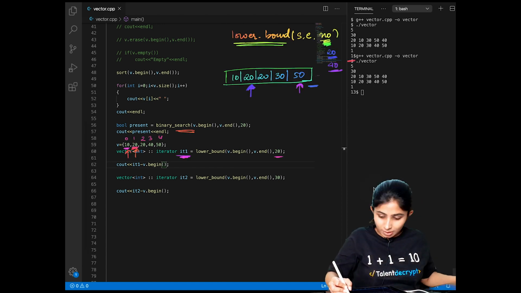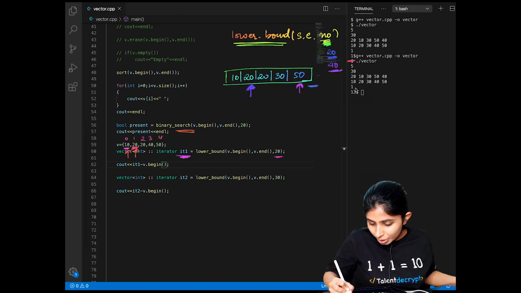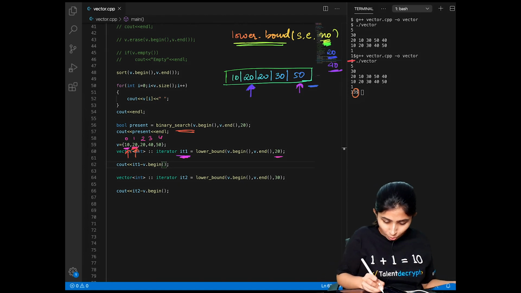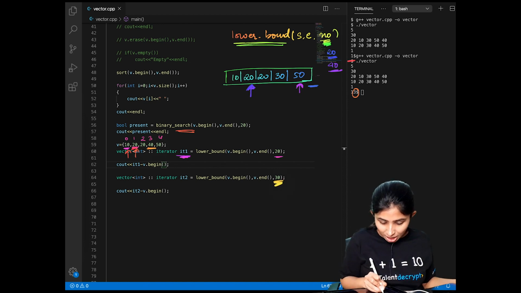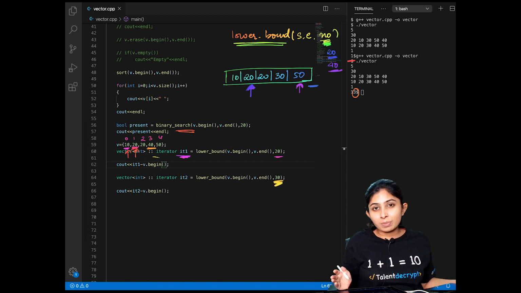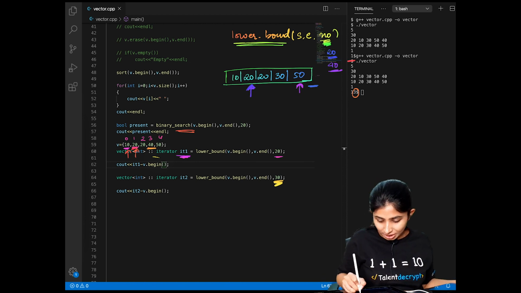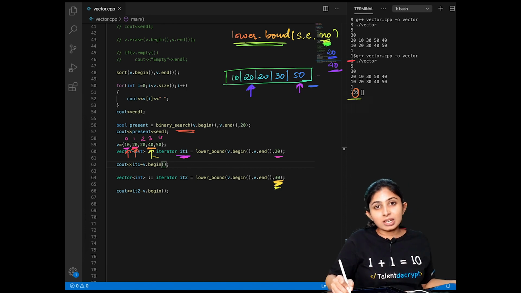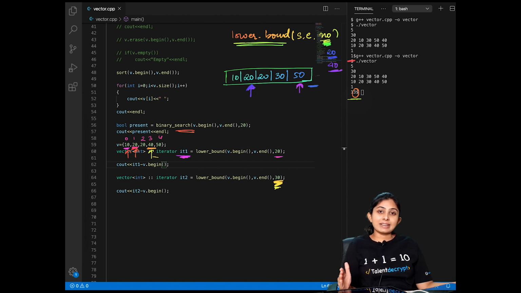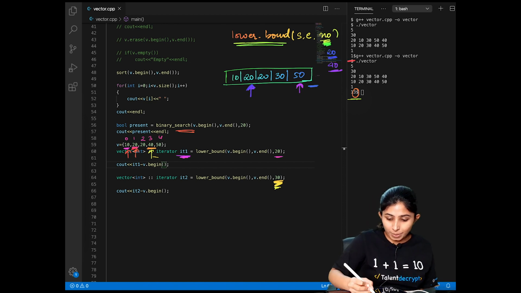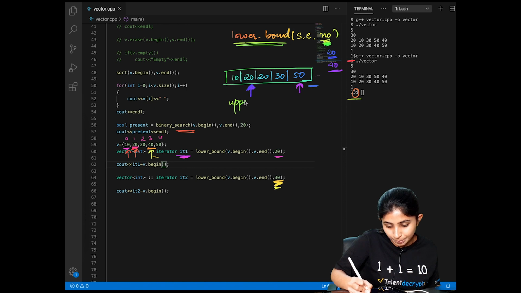This is giving me the output as 3, which is the index of my element 40. Because 30 was not present in our vector, this has given me the iterator that will point to the first occurrence of the element which is just greater than 30, which is 40. So this has given me the index of 40. Now let's understand another function which is called upper underscore bound.